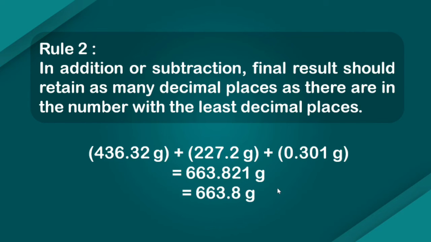It is not possible to add or subtract two or more numbers if we represent them in scientific notation, right? So it is always convenient to have rules for addition and subtraction in terms of decimal places. And as you can see, whether you are doing multiplication or division or addition or subtraction, you always consider the number with fewer significant figures or fewer decimal places for the final result.